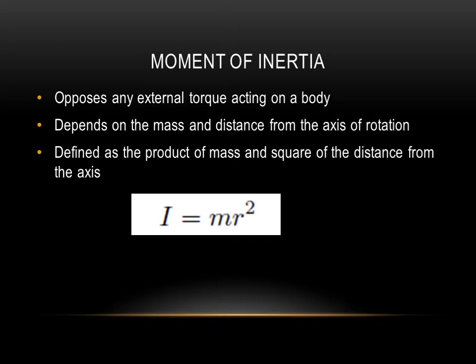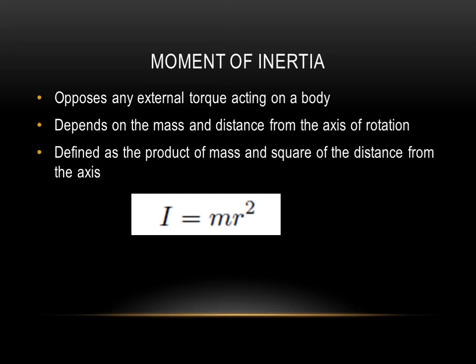Okay, so we can define a property called moment of inertia. So if a body possesses a property which opposes any external torque tending to cause a change in its state of rest or uniform rotation, then that property is called moment of inertia.